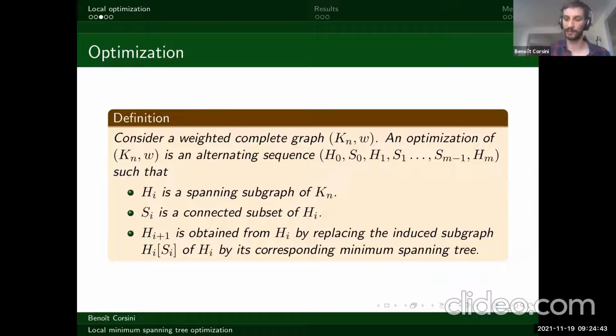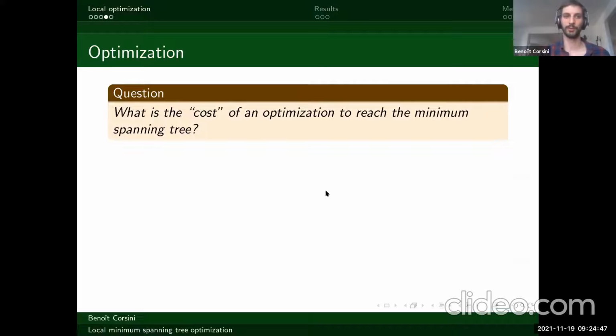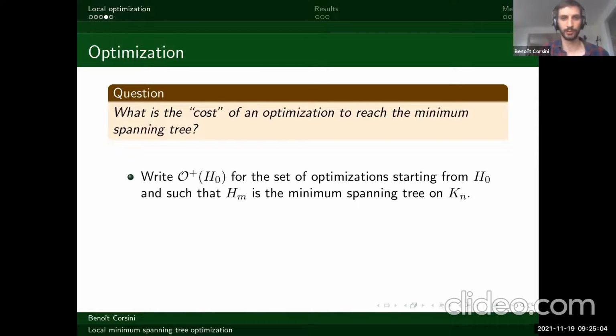And so more precisely, what we want to do is answer this kind of question. If we consider an optimization, can we control the cost of this optimization? I'm going to define what I mean by cost in a second. So we know it's possible to reach the minimum spanning tree, and we want to know if it's possible to do it cost efficiently. In order to do that, let me define two objects. I'm going to write O plus for the set of good optimizations, so the ones that reach the minimum spanning tree.